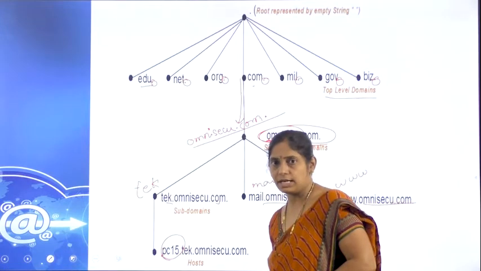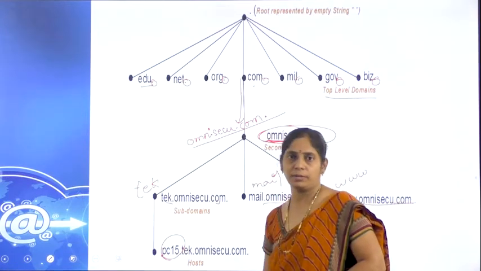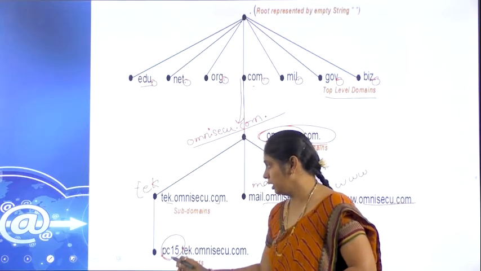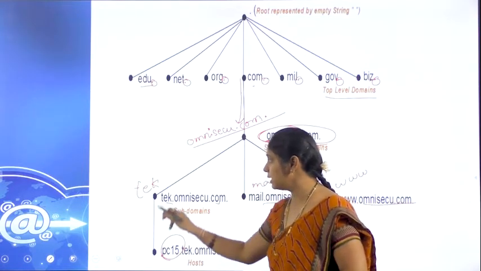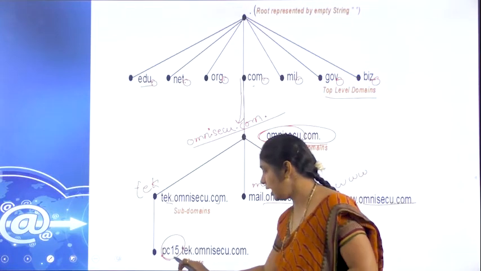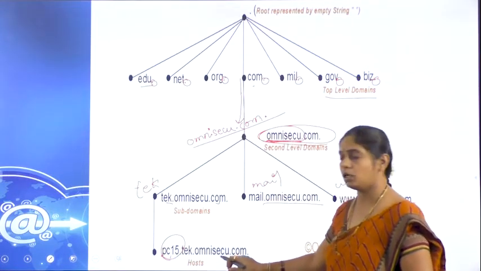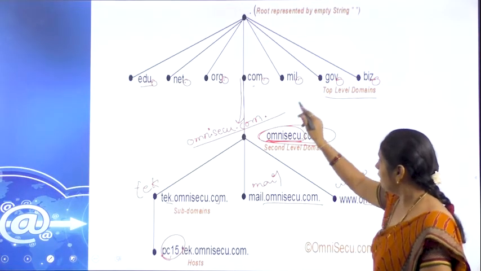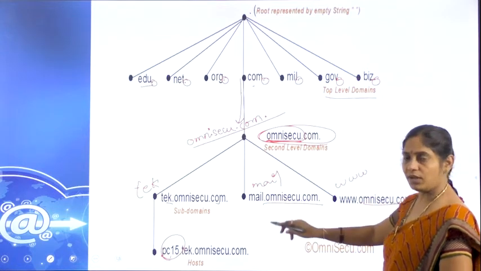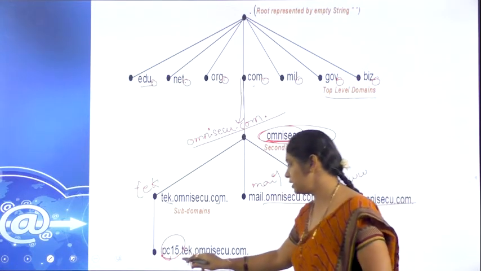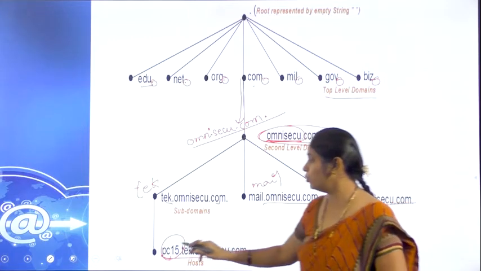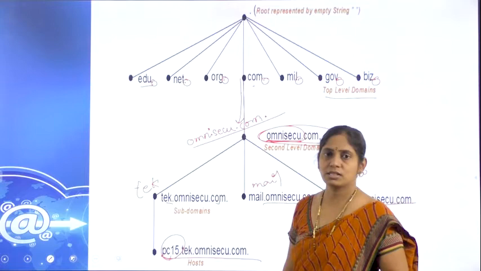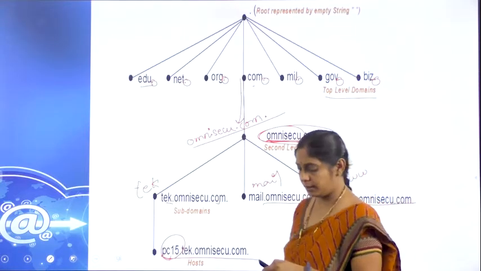And if you see one more here in the tech, we are accessing one more web page, the host accessing that web page, that is PC15. So it is written as pc15.tech.omnisecu.com. Likewise, it comes from top to bottom. When we type this pc15 and so on, the DNS will move like this. Likewise, the namespace and the name servers are located.